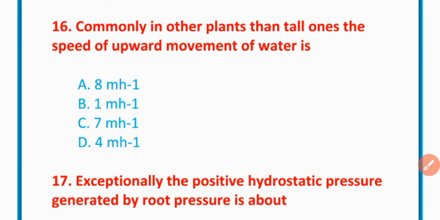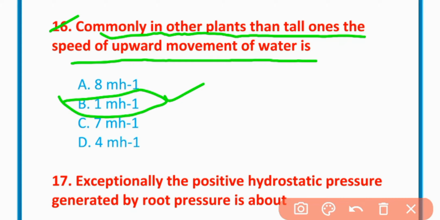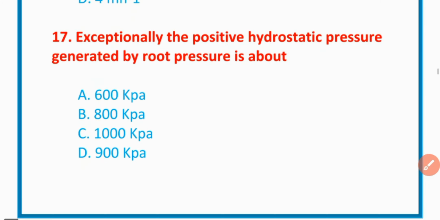MCQ number 16. Commonly in plants other than tall ones, the speed of upward movement of water is 1 m h minus 1. This is the correct option. MCQ number 17.